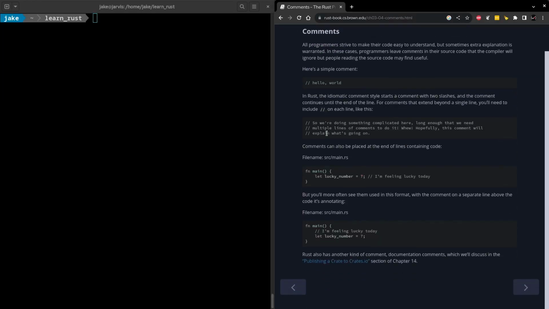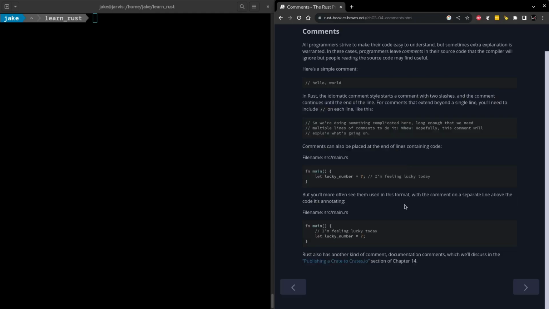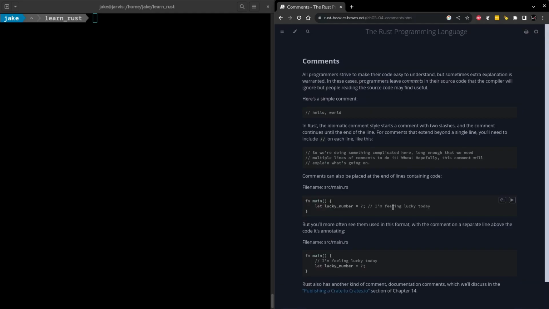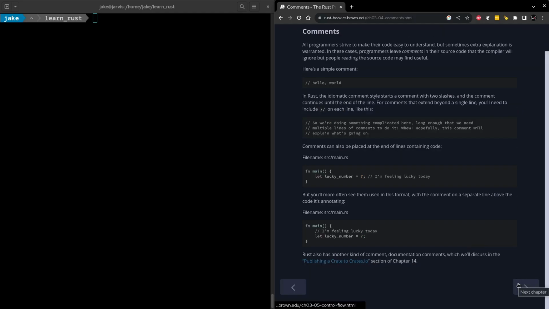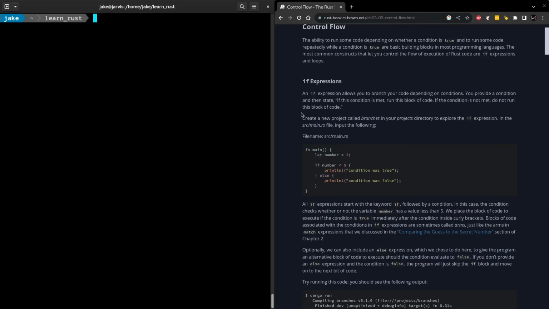Okay, the next very short section is about comments in Rust, which it looks like for general comments, it's just 2 forward slashes. And these can be either on their own line or they can be at the end of some line. So yeah, it looks like they work pretty close to comments from other languages. There's no quiz on this, so let's push into the last section, which is all about control flow, which is crucial for pretty much any language.